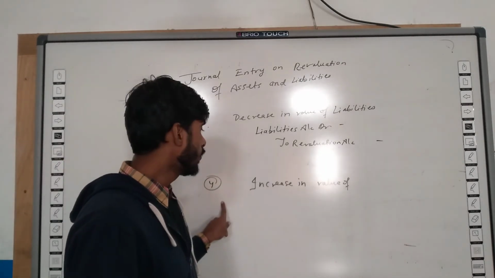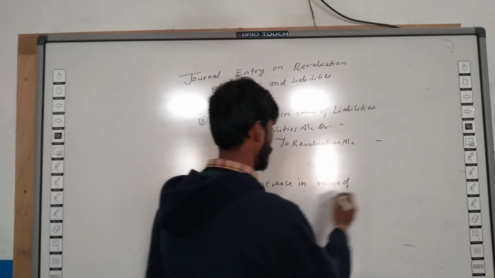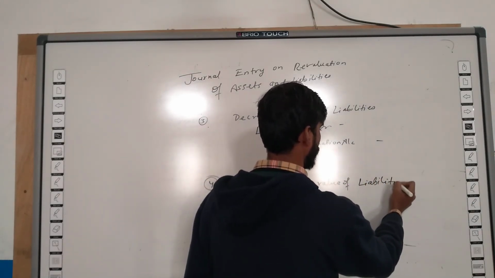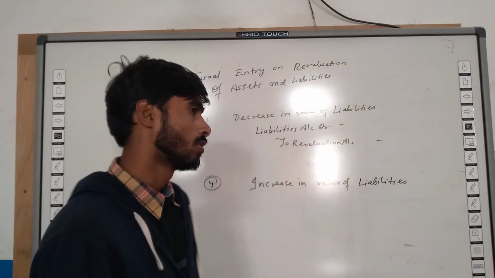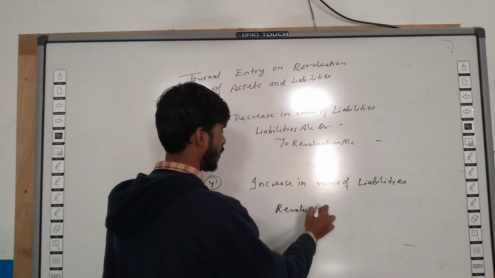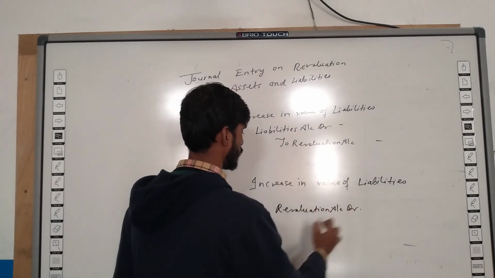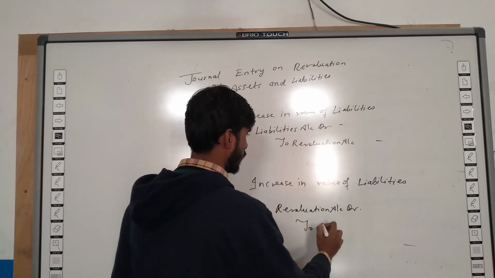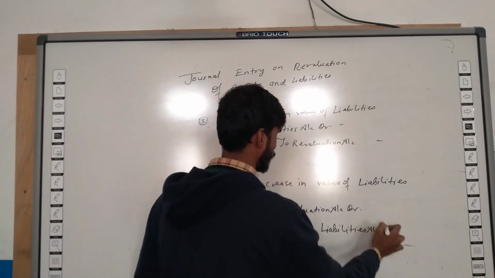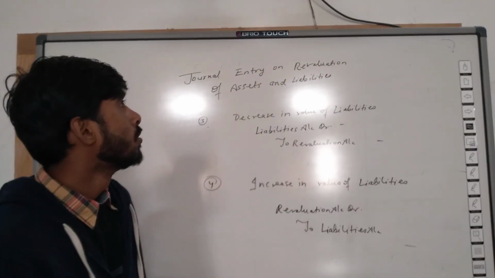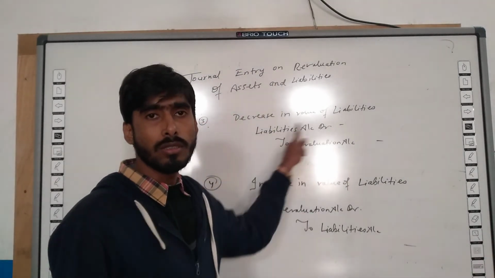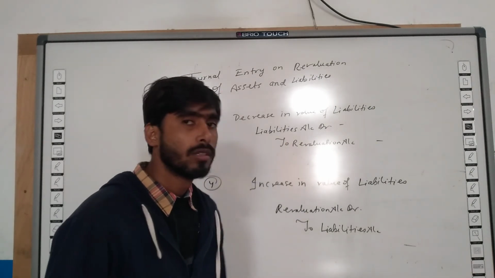Now fourth case, if the value of liability increases, increasing value of liabilities. If liability of firm increases, the firm incurs loss, and loss is always debited. In place of loss, we will debit revaluation account. Revaluation account debit to liabilities account. So, like this, the journal entry is made for revaluation of assets and liabilities. Thank you, students.